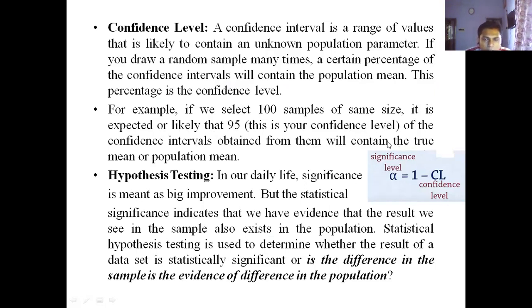There is also another terminology we'll find, the significance level, alpha. Alpha is given as 1 minus the confidence level. So if your confidence level is 95%, then the value of alpha will be 0.05, because both of them will give you 100%, or 1.